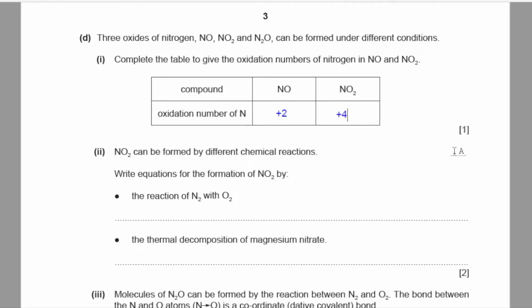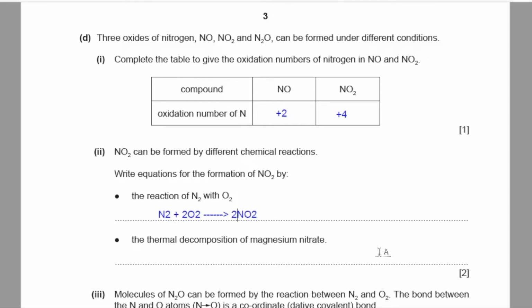Part 2, nitrogen dioxide can be formed by different chemical reactions. Write equations for the formation of nitrogen dioxide by the reaction of nitrogen with oxygen. So both gases are reacting with each other and forming nitrogen dioxide. The thermal decomposition of magnesium nitrate.